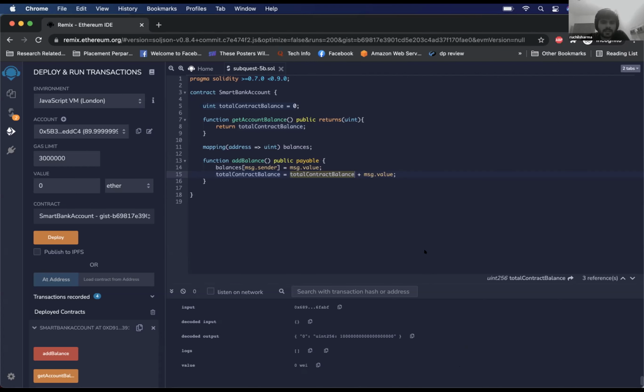And how is it getting the access now? Because the amount is deducted on the left side. Is it the message object that is sort of getting the access? Oh, so it still does not have access. So when we put in the value as 10 ether and when we hit that add balance, Ethereum did it for us. Ethereum deducted 10 ether from Harsha's physical wallet and sent it to the function.